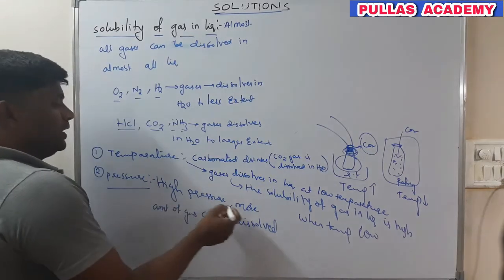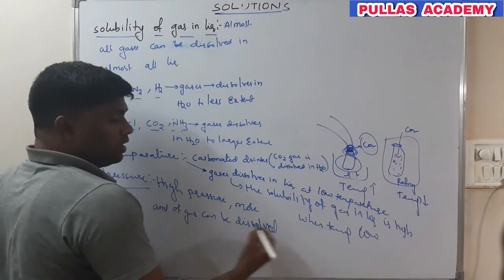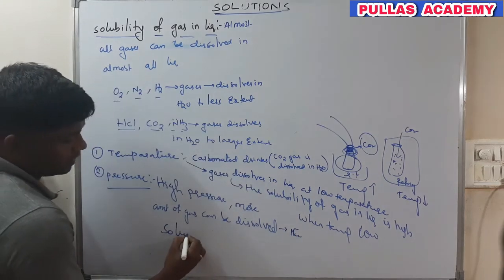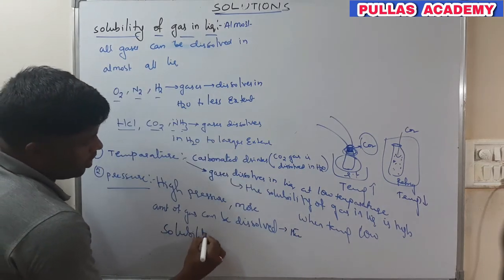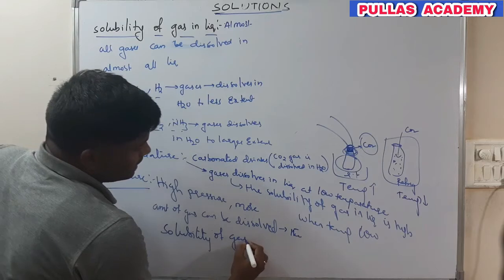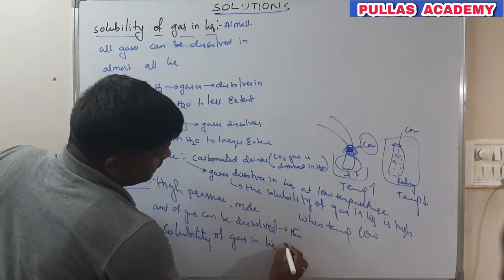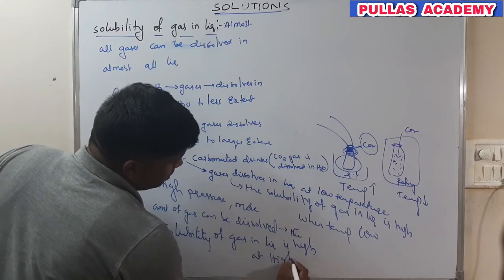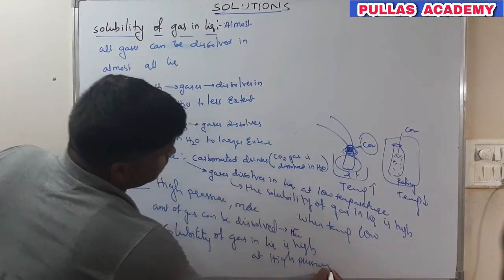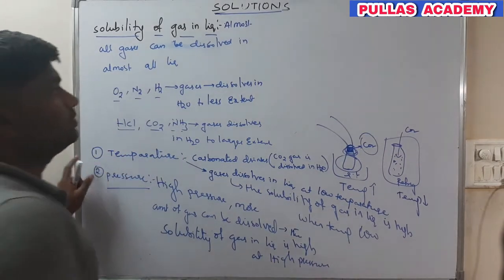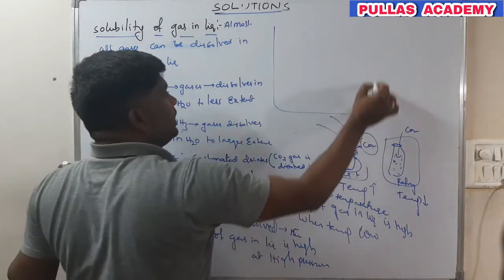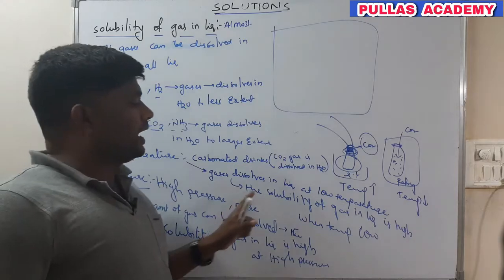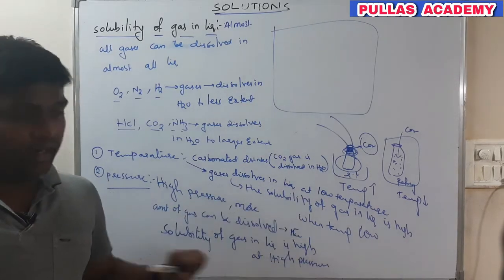So at high pressure, more amount of gas can be dissolved, so the solubility of gas in liquid is high at high pressure. It means the solubility of gas in liquid will be high at low temperature and high pressure.